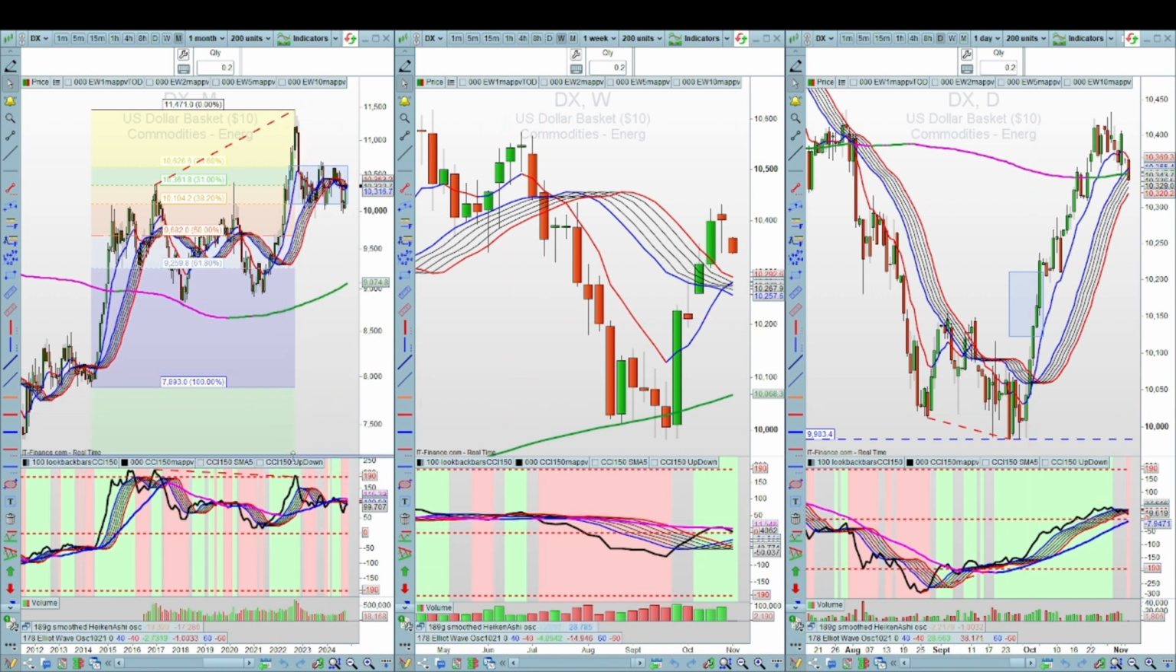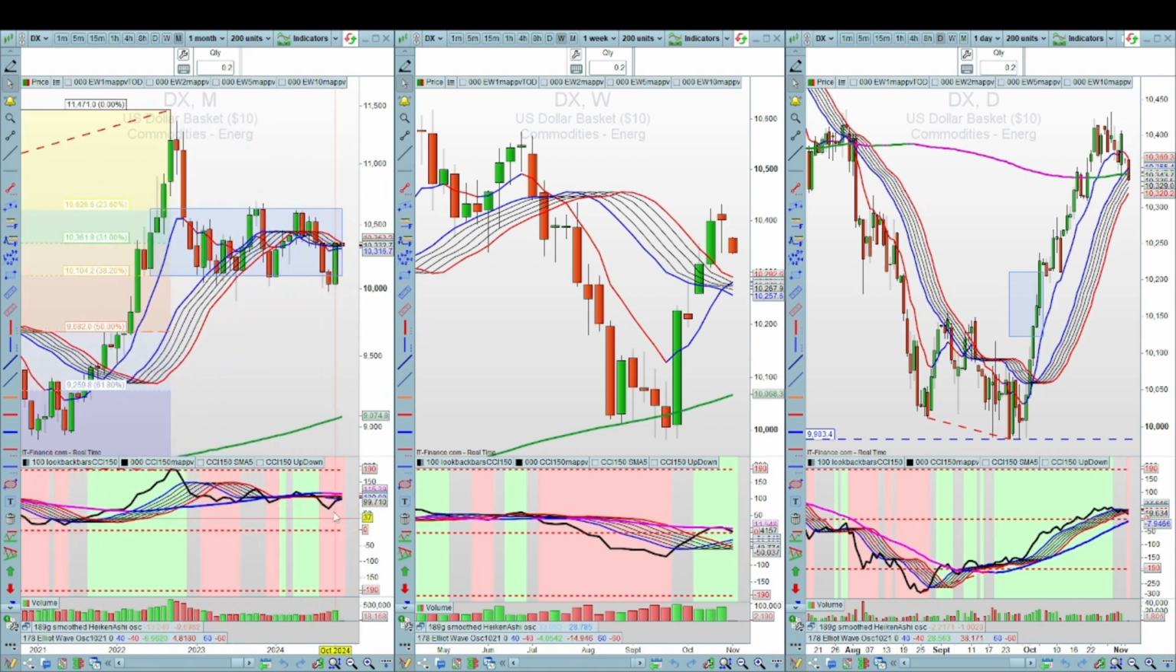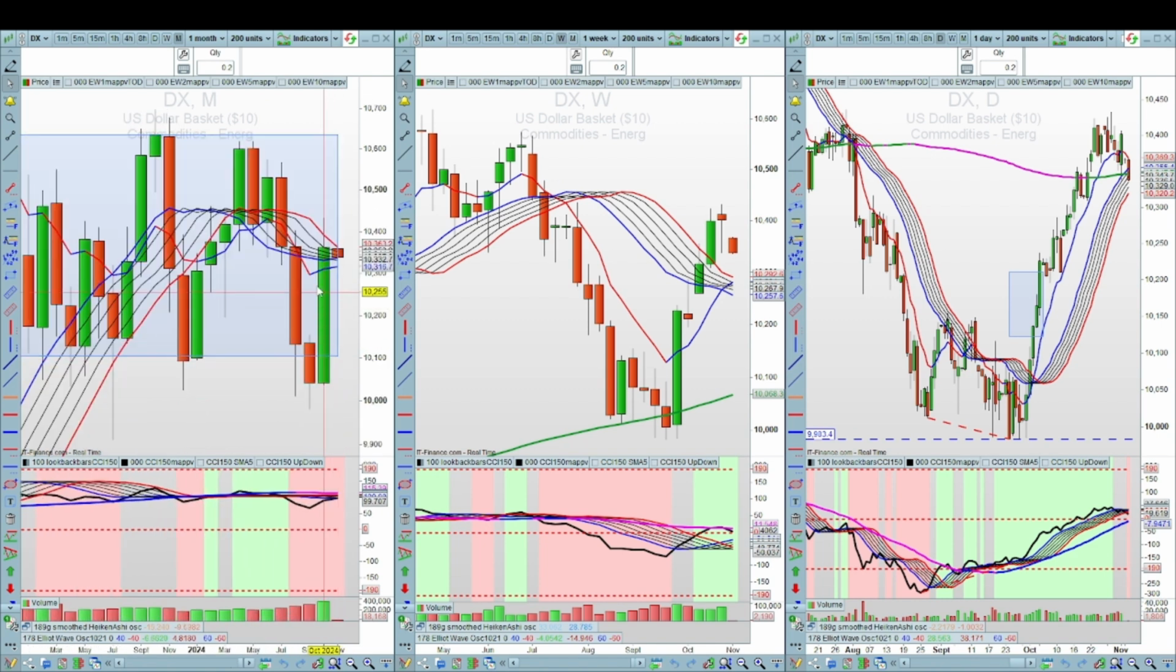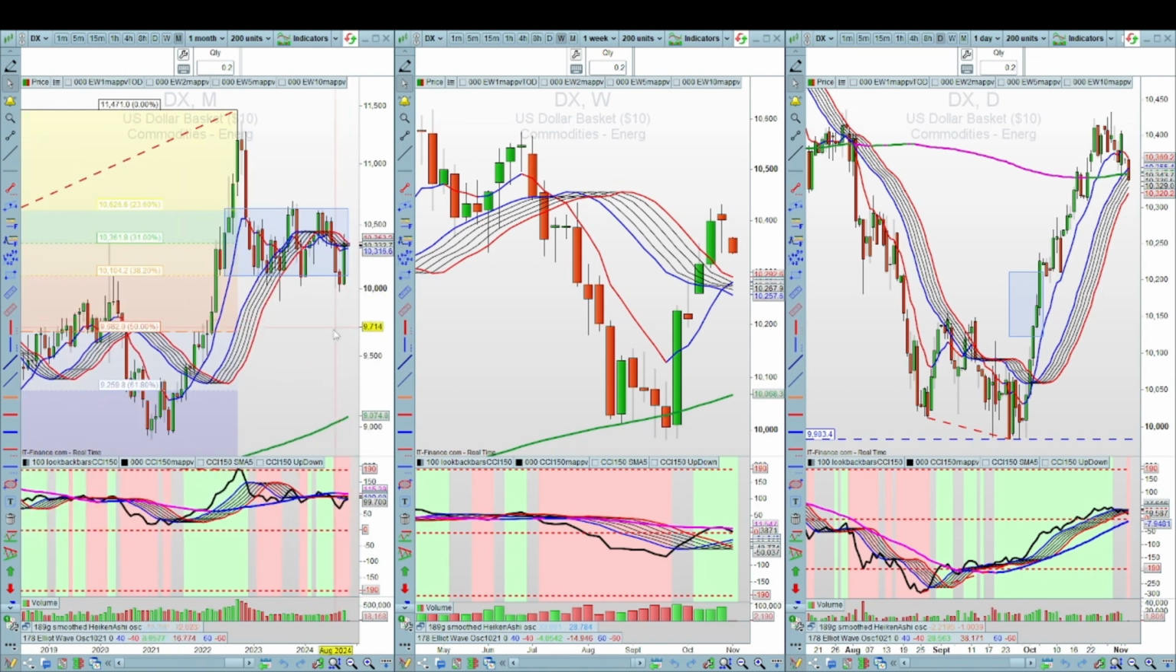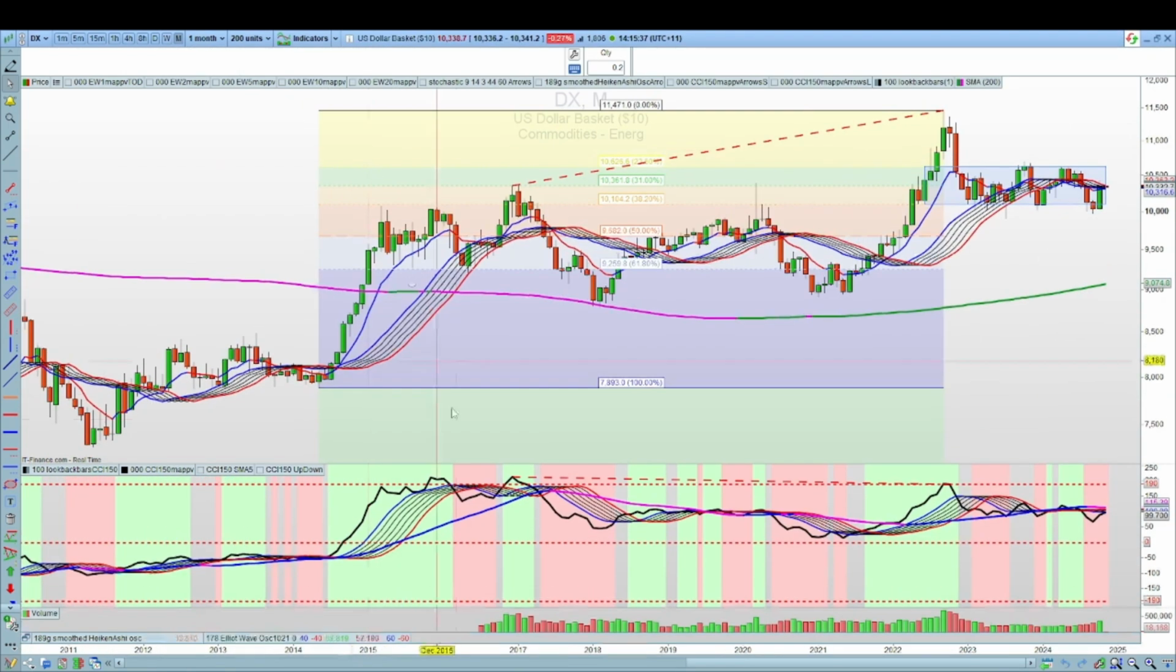First off, on the monthly, you'll notice we're still below the moving averages of the CCI 150, giving us a somewhat bearish outlook. We had a bullish month last month, and this month so far in November we've got a very small bearish candle. But notice also, if I zoom out on the monthly first, we did have this bearish divergence,